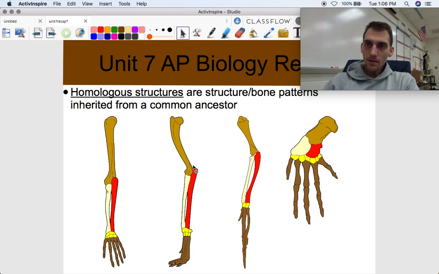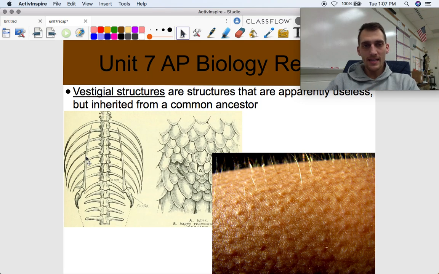Here's a cat. Look at same bones, different shapes, different size, sure, different function, but the same bones: humerus, radius, ulna, carpals, metacarpals, phalanges. Here's a penguin wing, a bird wing. Same bones: humerus, radius, ulna, carpals, metacarpals, phalanges. And most shocking here, here's a whale flipper. Look at humerus, radius, ulna, carpals, metacarpals, phalanges. The same thing in a whale flipper, which is completely different usage than a human arm, but it has the same bones. What does that suggest? It suggests that they came from a common ancestor.